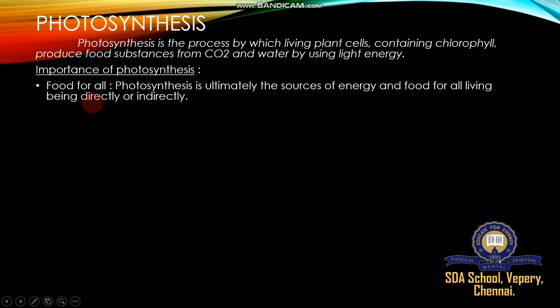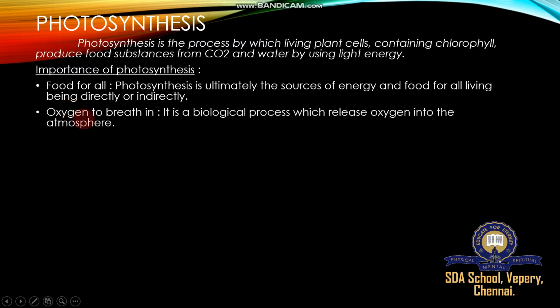What is directly? For example, if you take human beings, humans consume plants directly, and indirectly means the plants are eaten by some group of organisms, and from that organism's muscle we use it directly. For example, cattle eat plants, the plant-eating animals, so from that animal we get some products, which is called indirectly. So food for all: organisms consume plants directly or indirectly because plants already completed photosynthesis.